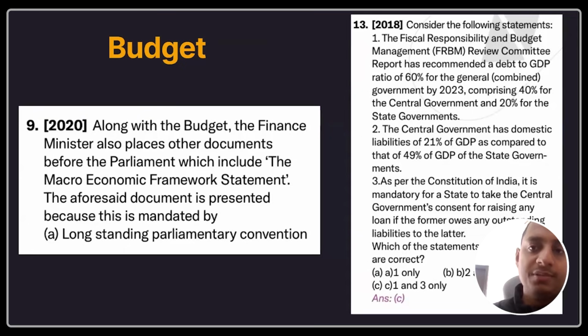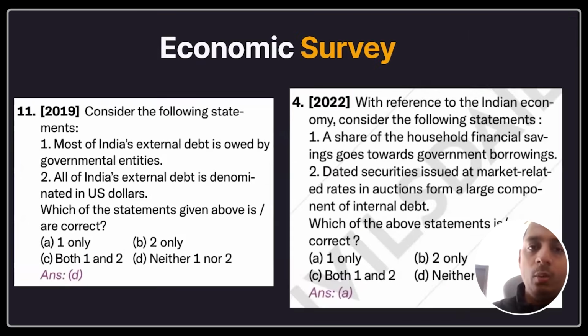Okay. Now, the important question will be, should you read the whole economic survey? Now, economic survey is a very big book, right? There are 2 volumes, and both the volumes have close to 300 to 400 pages. So it's an 800-page document. Now, should you read the whole? Definitely no. Okay, for the fact that so many questions don't come from the economic survey.